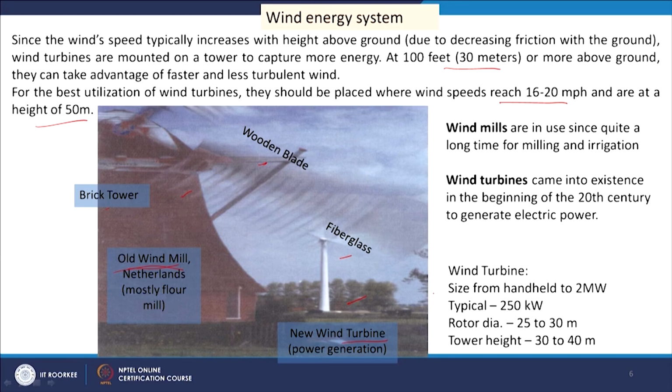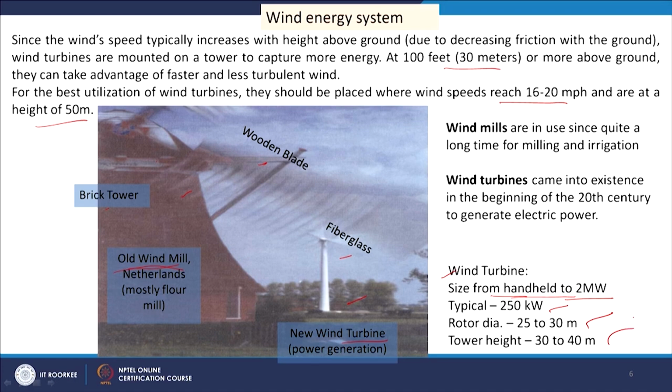Now, we see the wind turbine sizes: from handheld to 2 megawatt capacity wind turbines are available, and a typical one is 250 kilowatt, with a rotor diameter of 25 to 30 meters and a tower height of 30 to 40 meters.